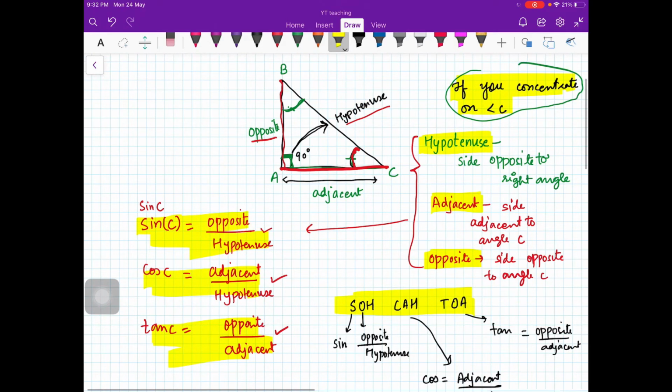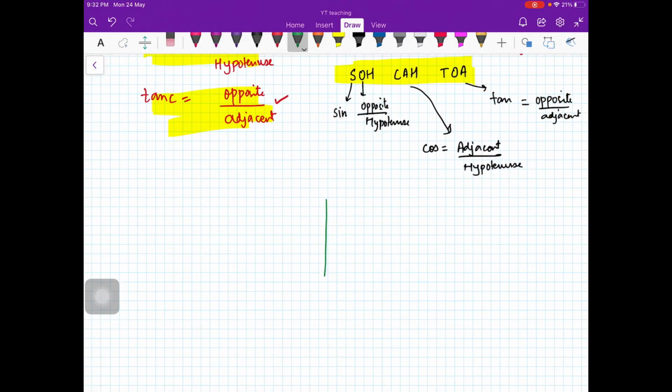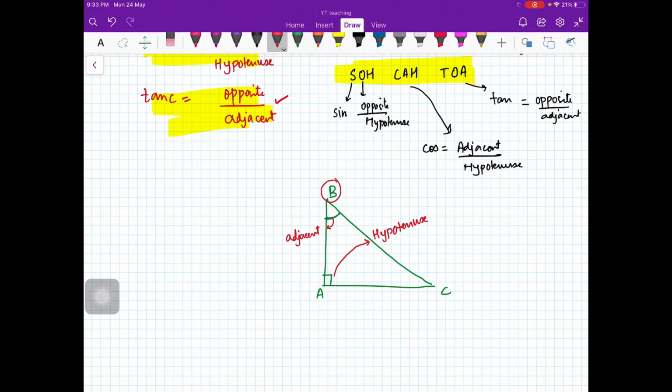Now for example, this was for angle C. Now again consider this triangle. So you have this triangle, I have this BCA, this is my 90-degree, and suppose now I concentrate on angle B. I want to see what is sine B, what is cos B, and what is tan B. Now again, the side which is opposite to the 90-degree angle, that is your hypotenuse. Okay, and then the side which is adjacent to angle B, this is your adjacent side because you are concentrating on angle B, and the side which is opposite to angle B, that is your opposite.